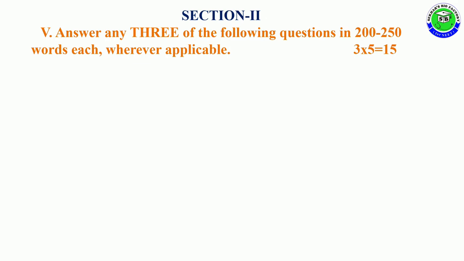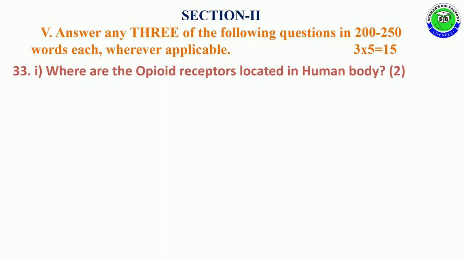Section 2, Roman number 5. Answer any 3 of the following questions in 200 to 250 words each wherever applicable. 3 into 5, 15 marks. Question number 33, split question 1.